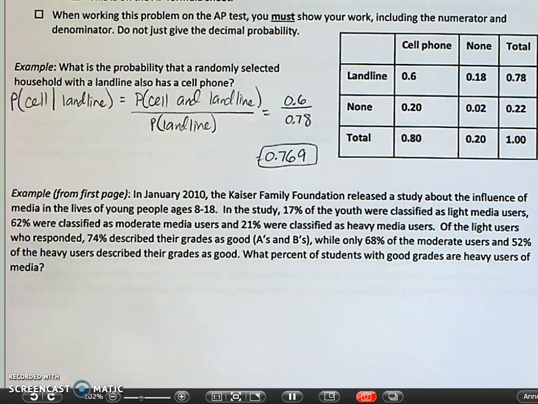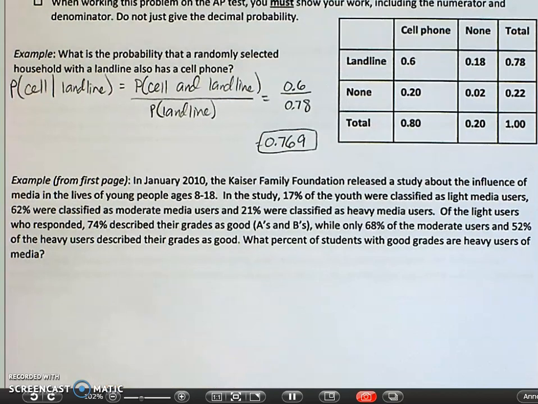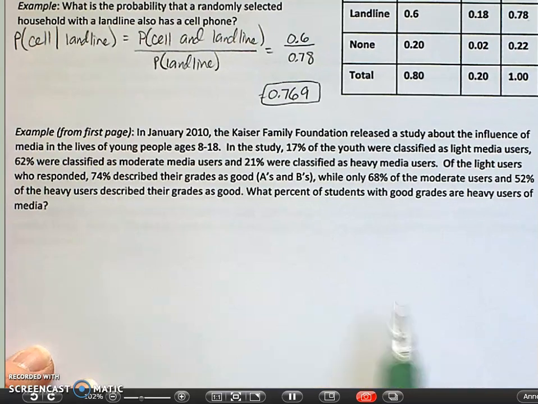Okay, let's look at one more example. This is going off of the example we already did with the media usage. We want to know what percent of students with good grades are heavy users of media.